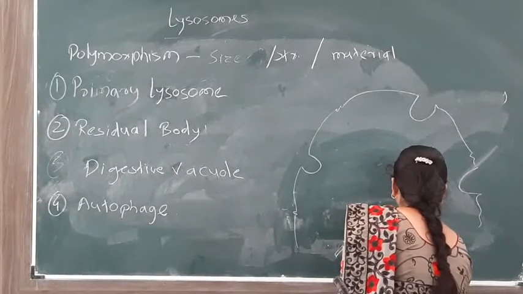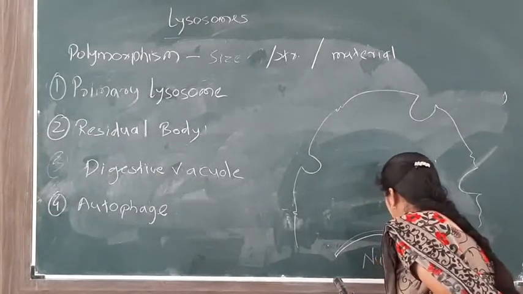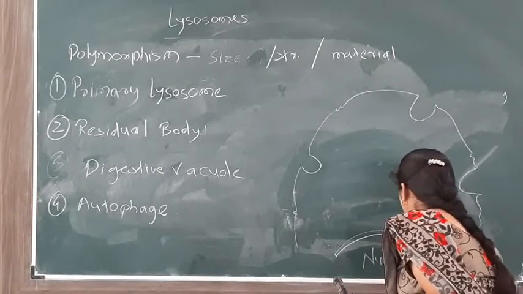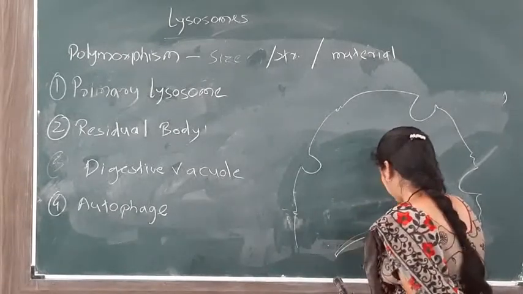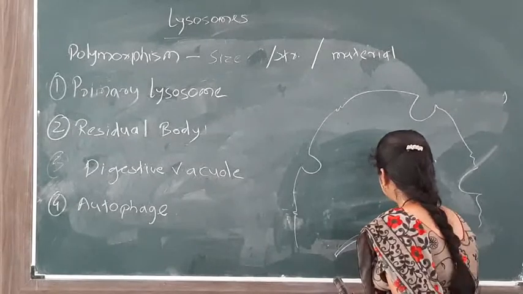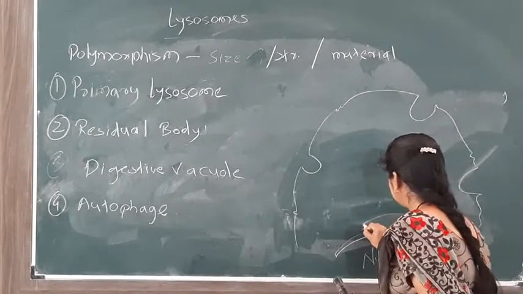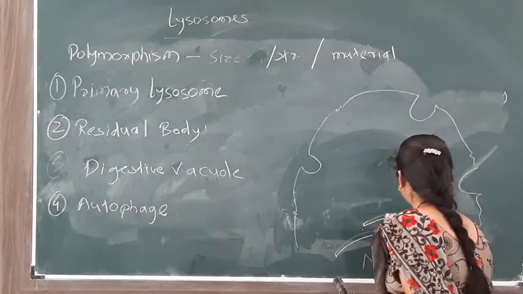This is the nuclear membrane, that is the nucleus. First we see how the lysosomes are formed. These are the ribosomes. This is the endoplasmic reticulum.